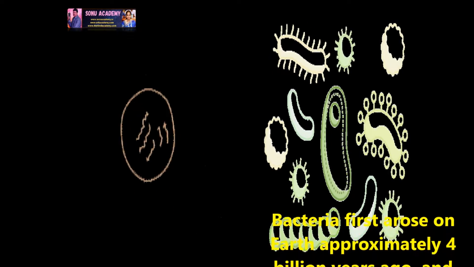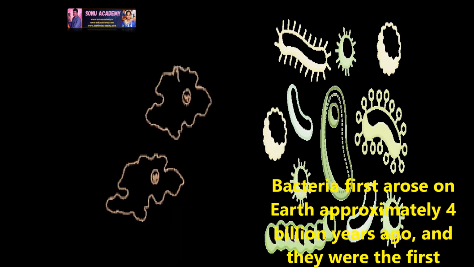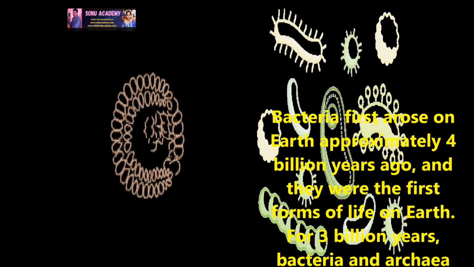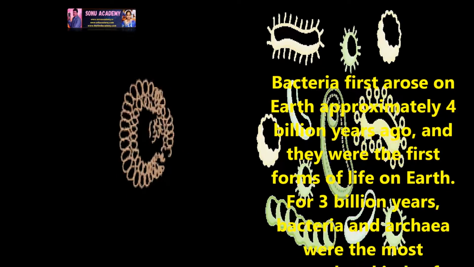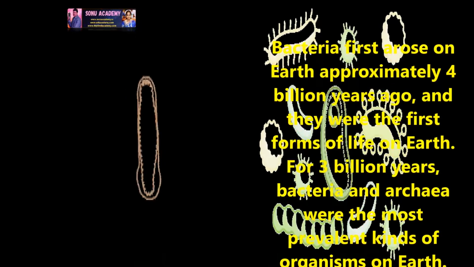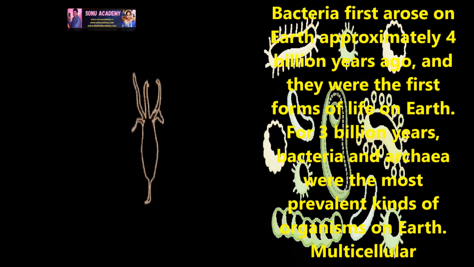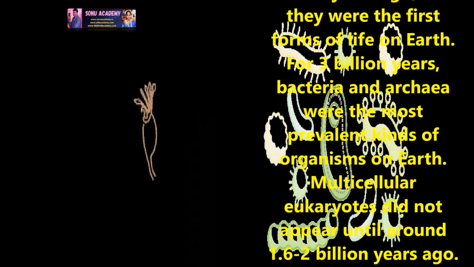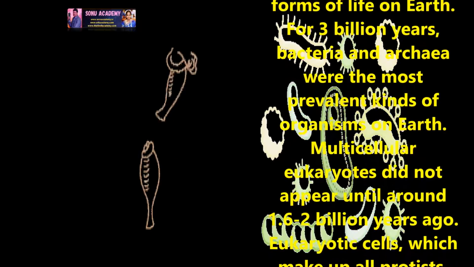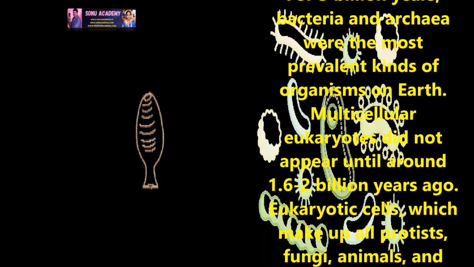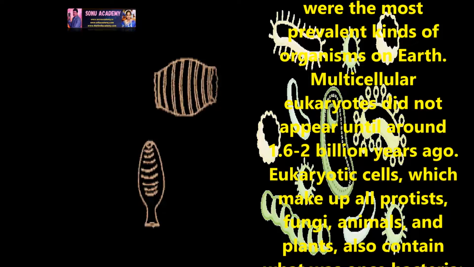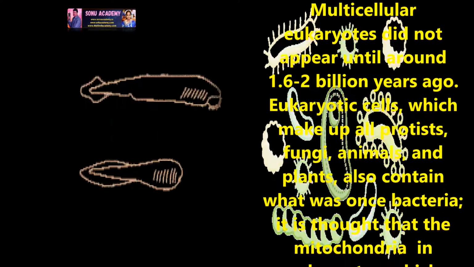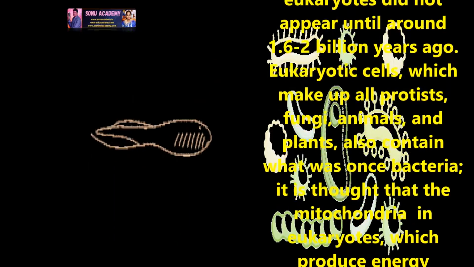Children, now let us discuss the evolution of bacteria. Bacteria first arose on the earth approximately 4 billion years ago and were the first form of life on the earth. For 3 billion years, bacteria and archaea were the most prevalent kinds of organisms on the earth. Multicellular eukaryotes did not appear until around 1.6 billion years ago.